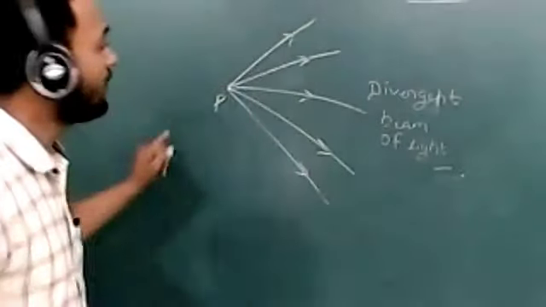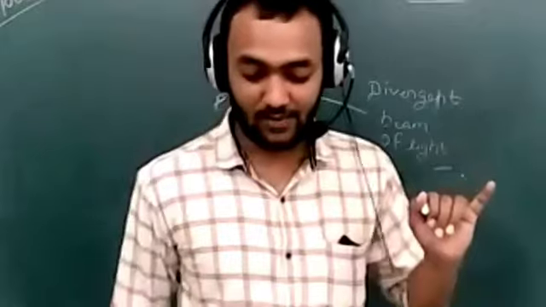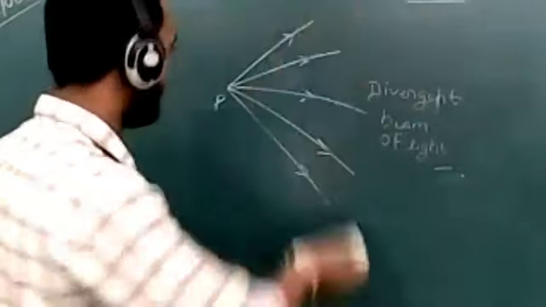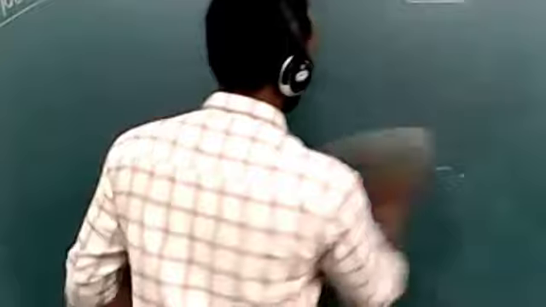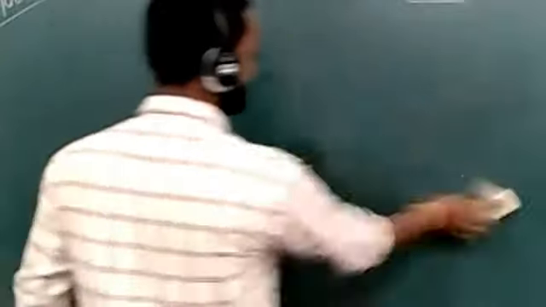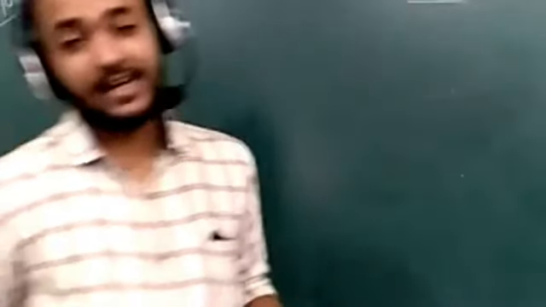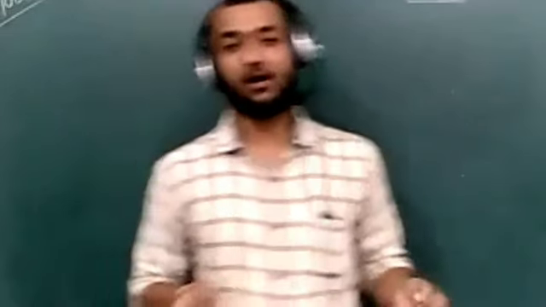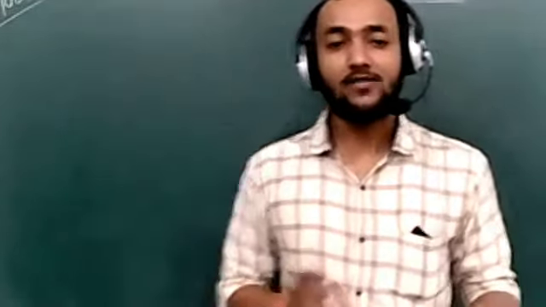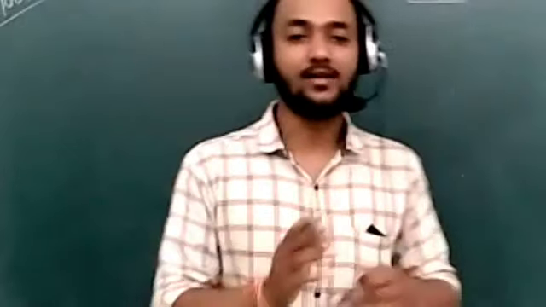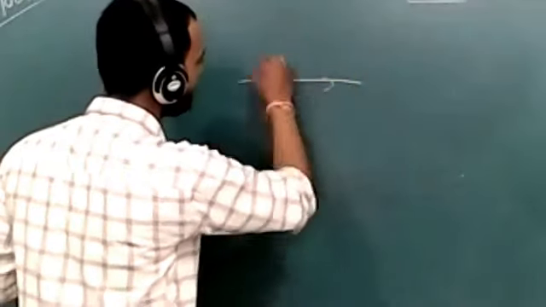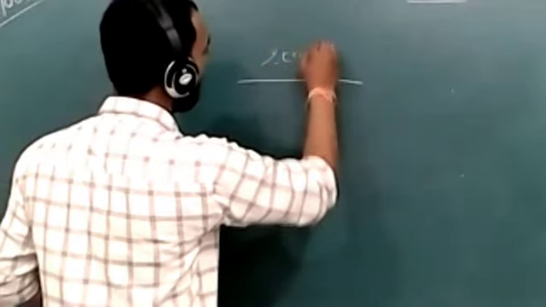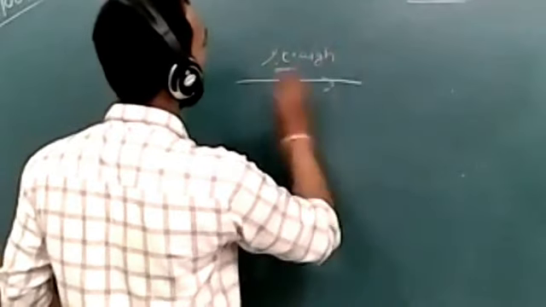Yes, there are three types of beam we have discussed: parallel beam, convergent beam, and divergent beam. Now, propagation of light. I have told you that light travels in a straight line. This property is called rectilinear propagation of light. We have also discussed in the motion chapter, if any object travels in a straight line, that is called rectilinear motion. In a similar way, light travels in a straight line, so this property of light is called rectilinear propagation of light.